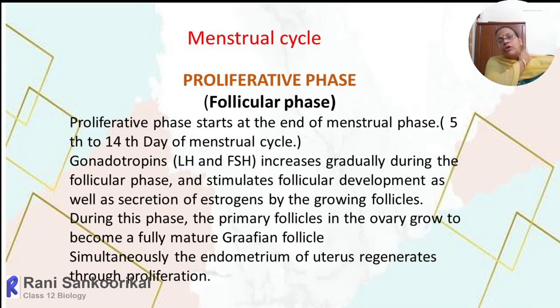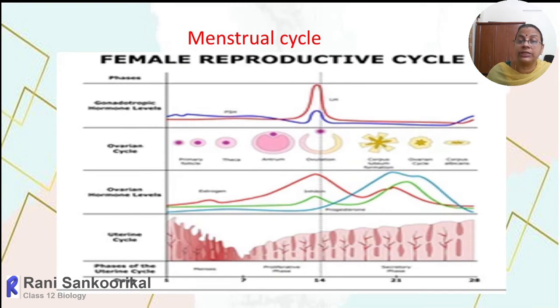So the Graafian follicle will rupture by the end of the proliferative phase, or we can say follicular phase. That is approximately on the 14th day. So that 14th day, we'll call it the ovulatory period or phase.